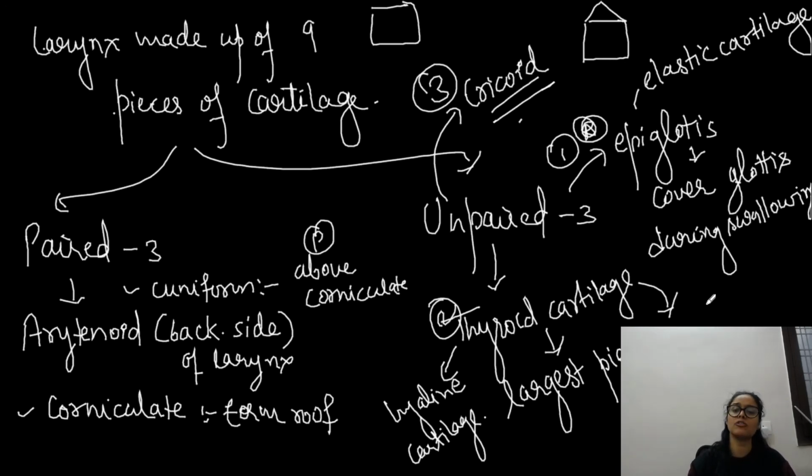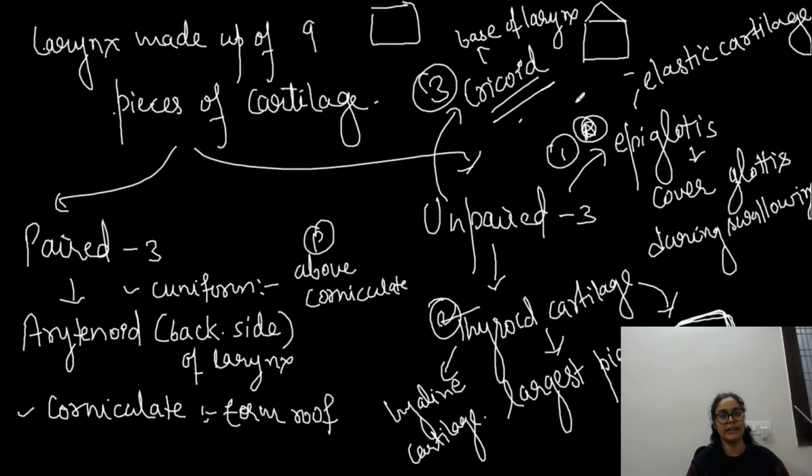When we talk about thyroid cartilage, it forms the lateral walls of the box. तो मतलब यहाँ पर ये box के lateral wall बना रहा है. This is the lateral wall, right? So thyroid cartilage basically forms the lateral and the ventral part, right? So यहाँ पर lateral plus ventral part are formed by the thyroid cartilage. It's like this. So they are forming this part of the box, right? तो ये चीज आपको याद रखना है. And if we talk about cricoid, it forms the base of the larynx.